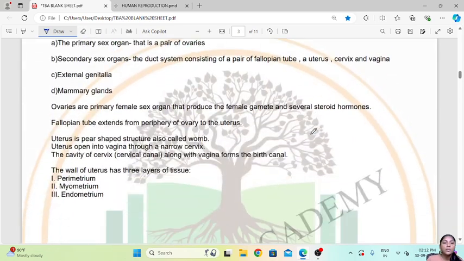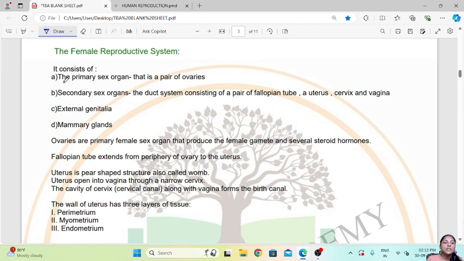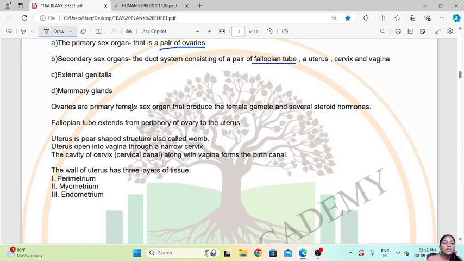Then talking about the female reproductive system, it consists of the primary sex organs, that is the pair of ovaries which will produce the ovum, that is the gamete. The secondary sex organs are the duct system consisting of the fallopian tube or the oviduct, the uterus, cervix and vagina, and then external genitalia and the mammary glands. Now the ovaries are the primary female sex organs that produce the female gamete and several steroid hormones.